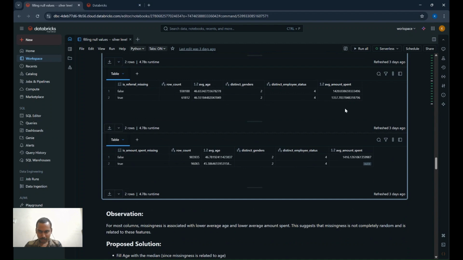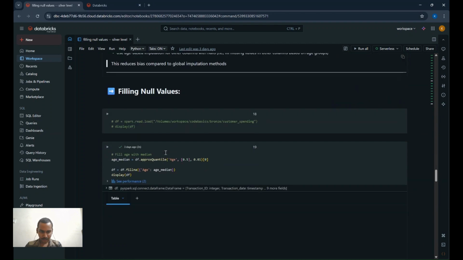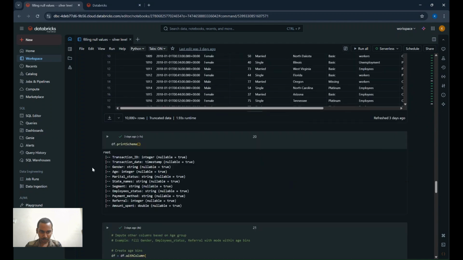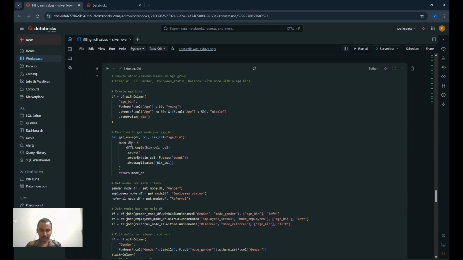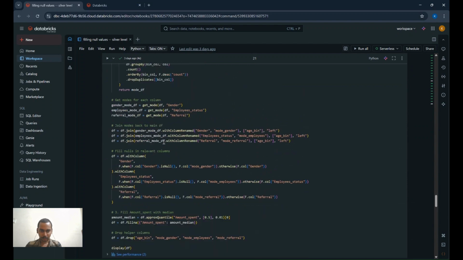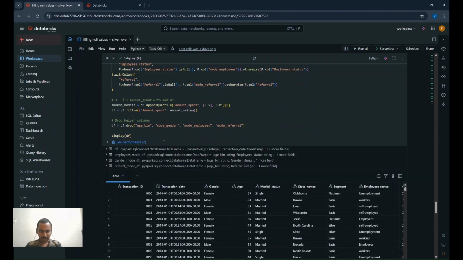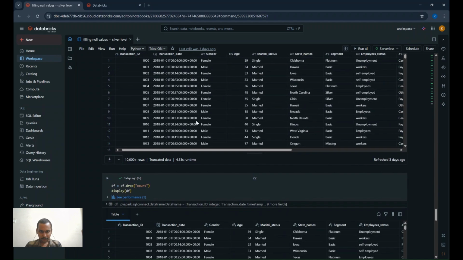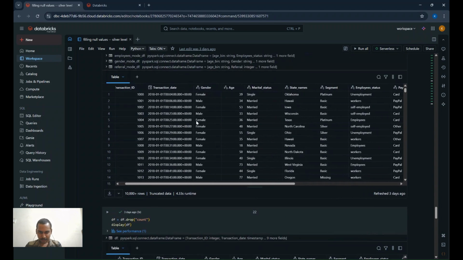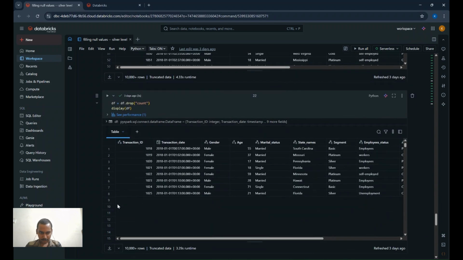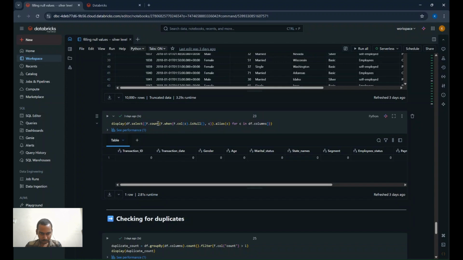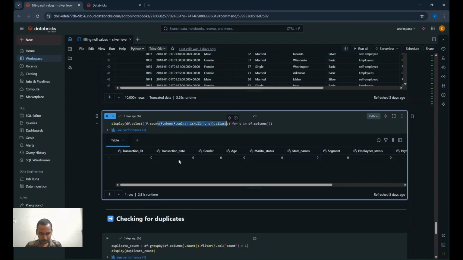Since amount spent is my target column, I included only the average age and performed the age bin mode imputation method on all the columns which contain null values. Now the resultant dataset is free of null values. Let me show you here: I counted the null values and there were no null values.